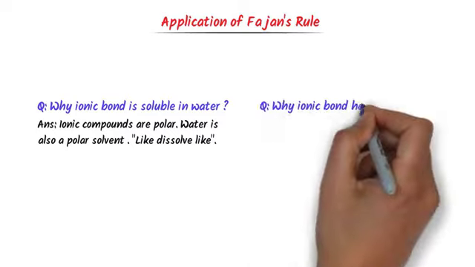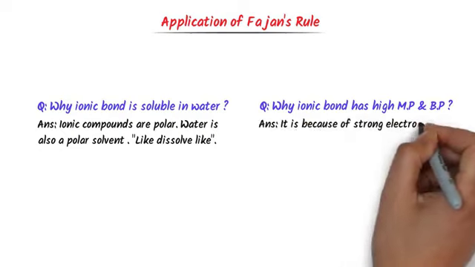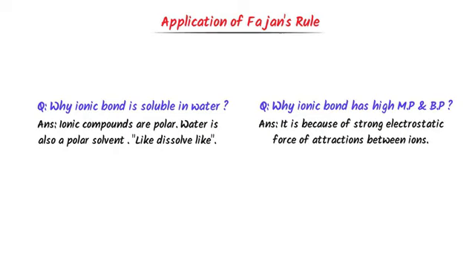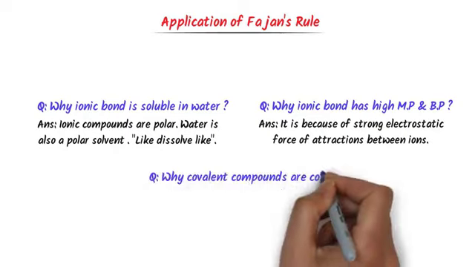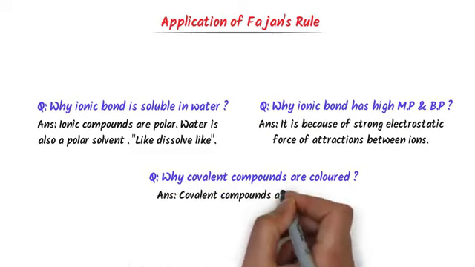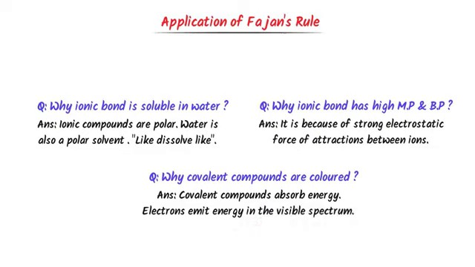Secondly, why does ionic bond have high melting points and boiling points? The answer is simple. It is because of the strong electrostatic force of attraction between ions in ionic bond. Thirdly, why are covalent compounds colored? It is because covalent compounds absorb energy, then electrons emit radiation in the visible spectrum, due to which they are